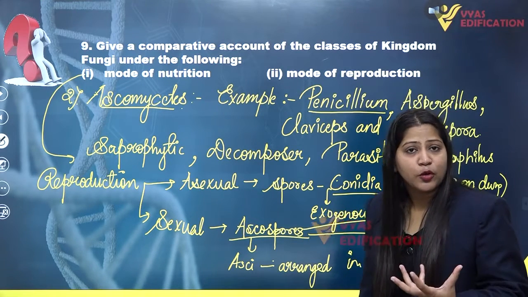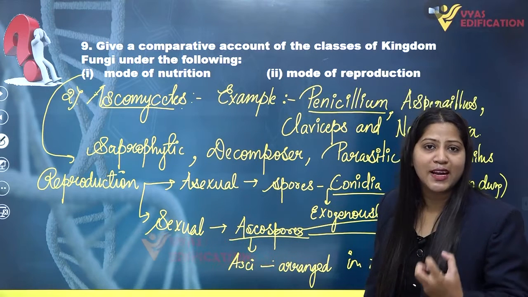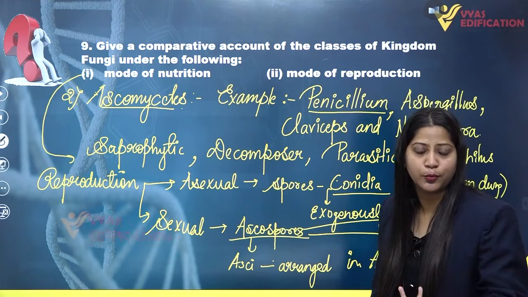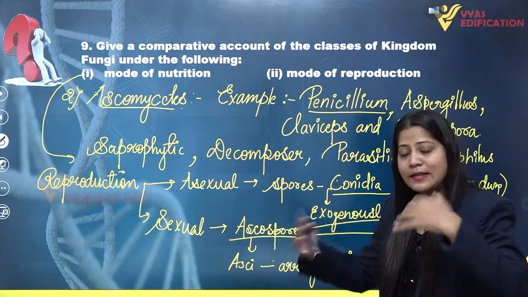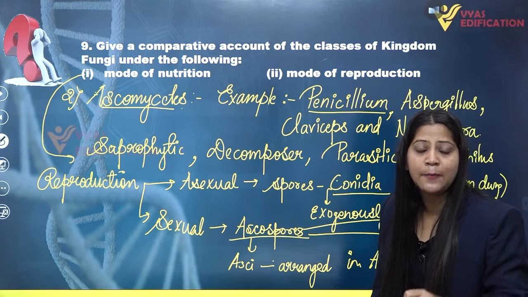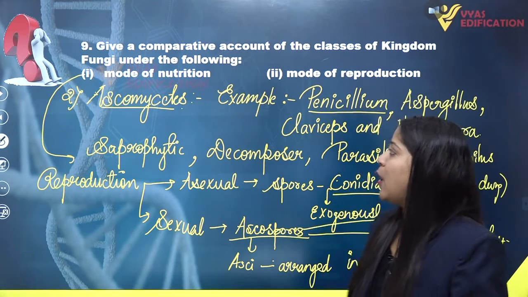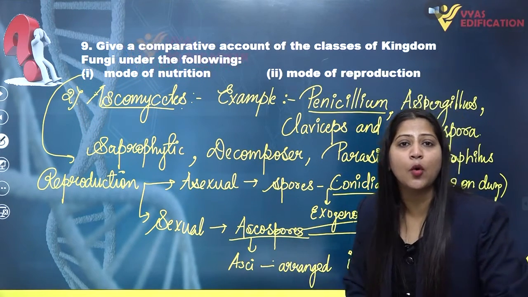And if we talk about sexual reproduction, they produce sexual spores known as ascospores, which are produced inside their body in a sac-like structure known as asci and are arranged in ascocarps. So this is all about the second class of fungi, Ascomycetes.